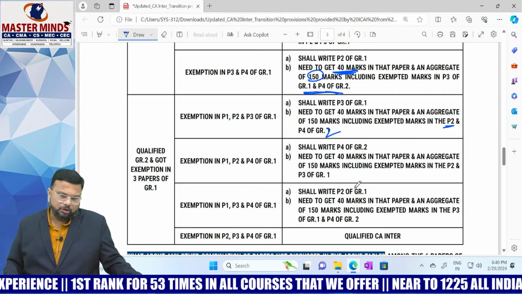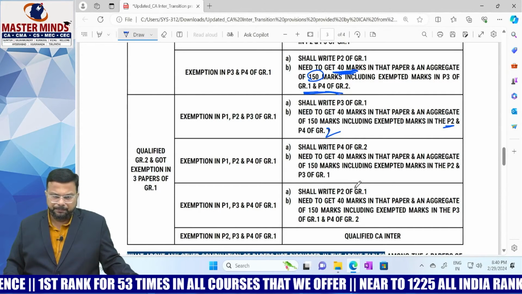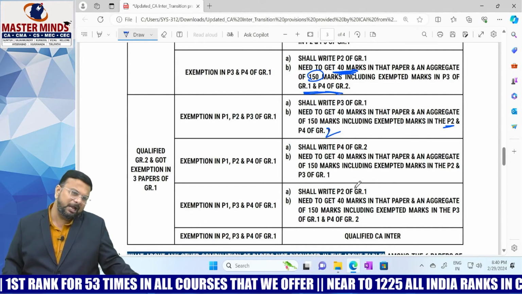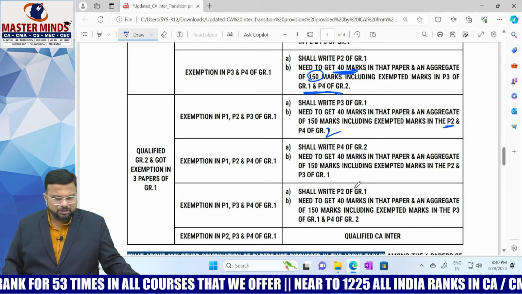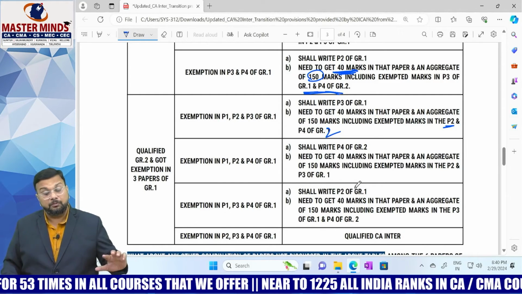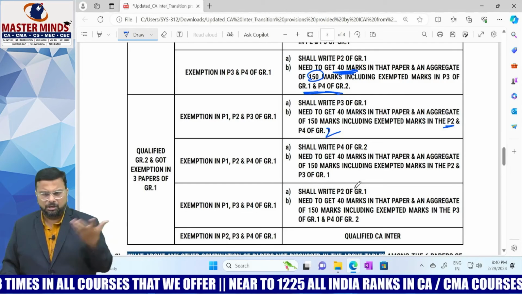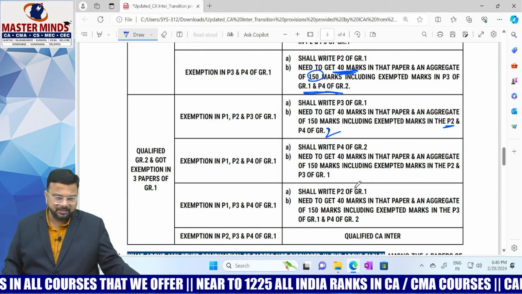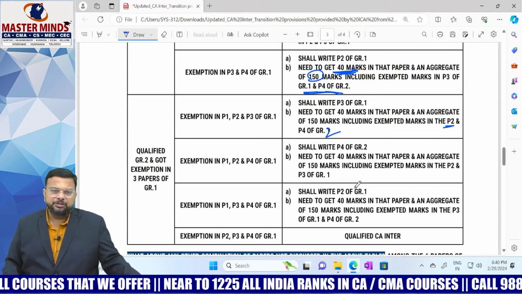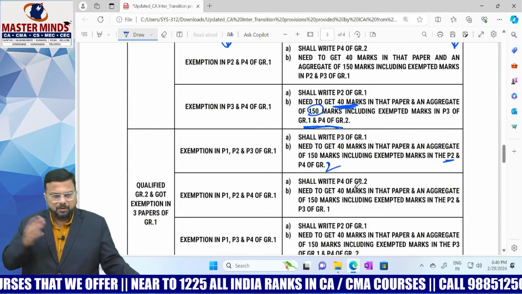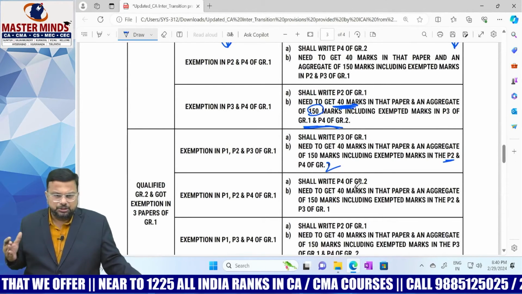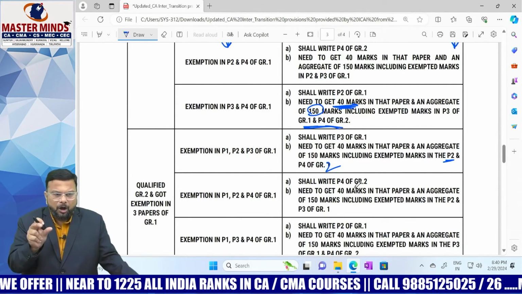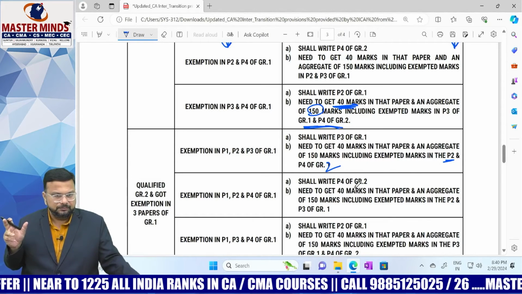Qualified group 2 and got exemption in P2, P3 and P4. That means apart from the accounting paper, if you got exemption in P2, P3, P4 of papers under the old scheme, then you have qualified CA Inter. Okay. So these are different combinations and transition provisions provided by the institute. Please choose your appropriate combination.